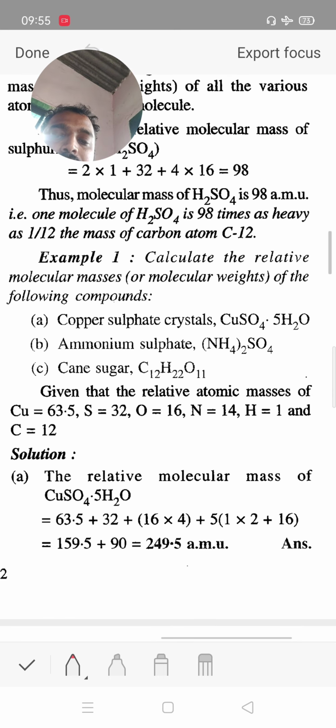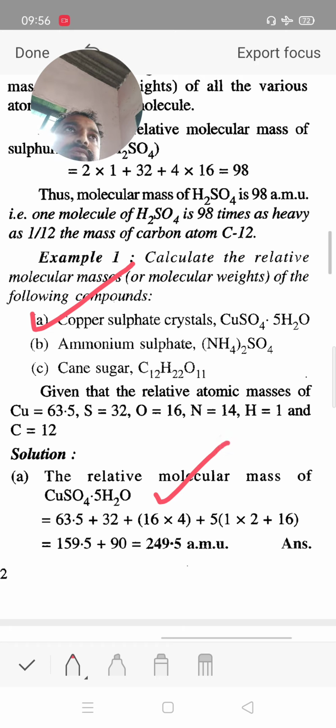Next example, we calculate the molecular mass of copper sulfate pentahydrate, CuSO4 dot 5H2O. Copper atomic weight 63.5, sulfur 32, oxygen 16. Then there are a total of 5 times H2O, with hydrogen 1, oxygen 16.